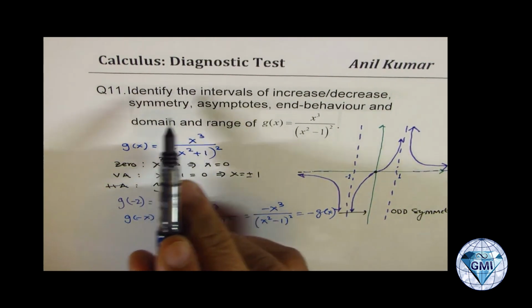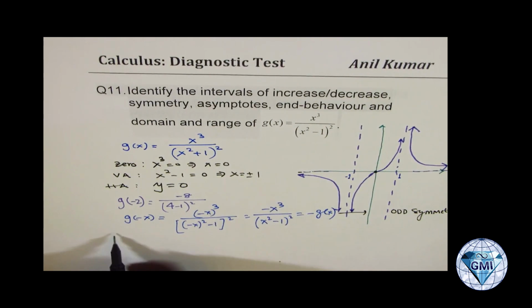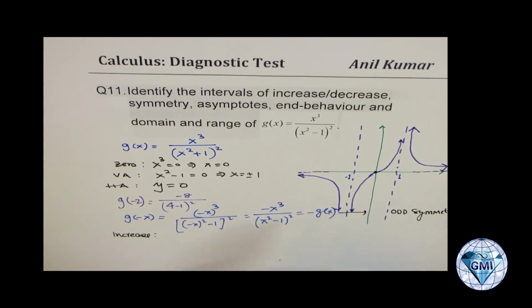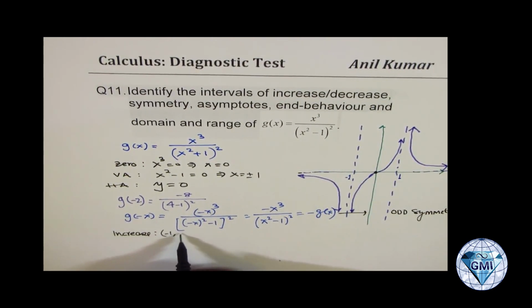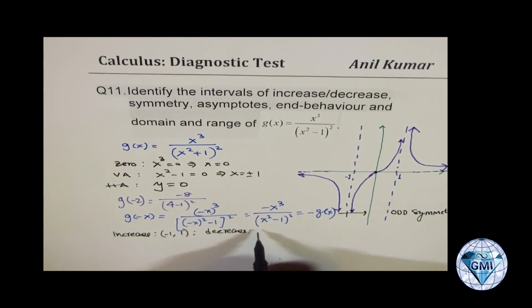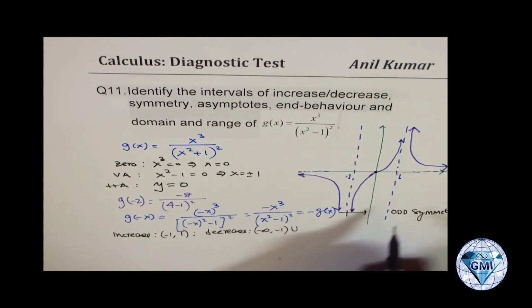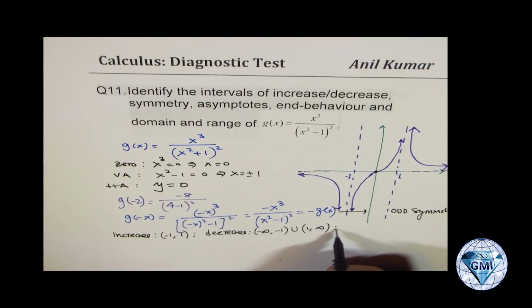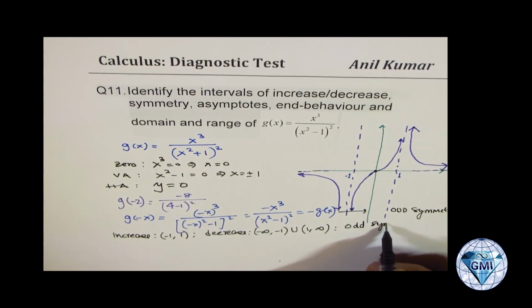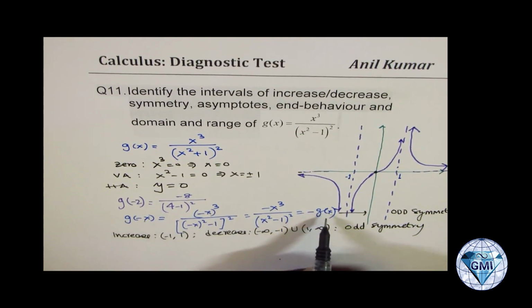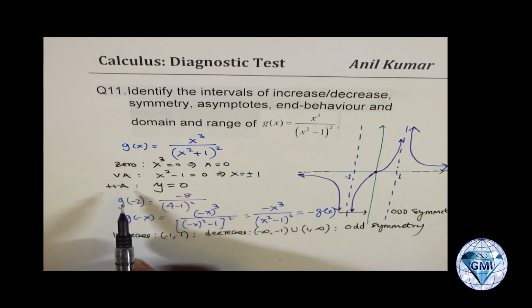Okay. Now let's write down answers for all these parts. Let's say increase. When is it increasing? It is increasing in between, so between minus 1 and plus 1. Decrease. When is it decreasing? From minus infinity to minus 1 and from 1 to infinity, correct? Symmetry, odd symmetry. That is how you prove it, since g of minus x is minus g of x. Asymptotes we have already written.